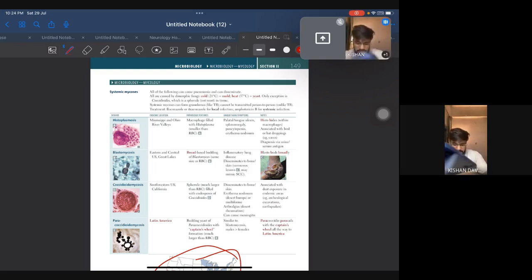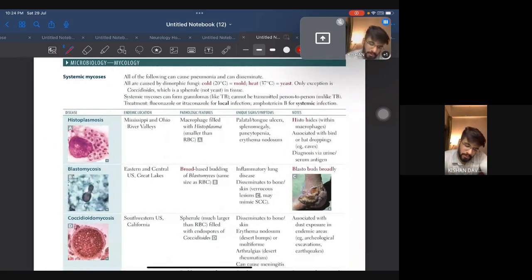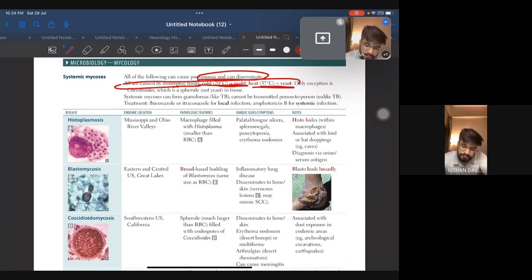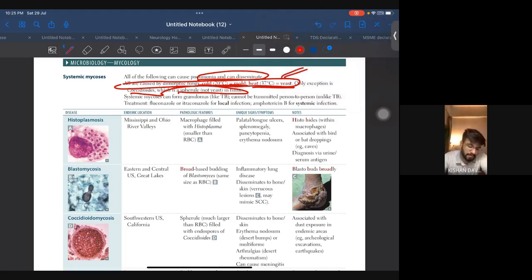All right, let's begin. Mycology. Systemic mycology. All of the following can cause pneumonia and can disseminate. All are caused by dimorphic fungi: cold, mold; heat, yeast. This is the hint. Cold, mold, and if it is yeast, it is heat. Only in high temperatures will it be yeast. The only exception is Paracoccidioides, which is ferule, not yeast. They will try to confuse you, so this hint is very important. Keep this in mind.